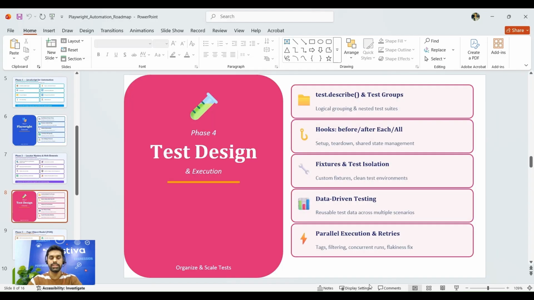Phase 4 will be test design and execution. We will be designing tests using hooks, test groups, and fixtures, covering how we want to execute the test cases in a parallel or non-parallel fashion.